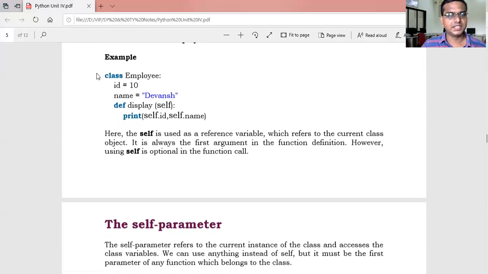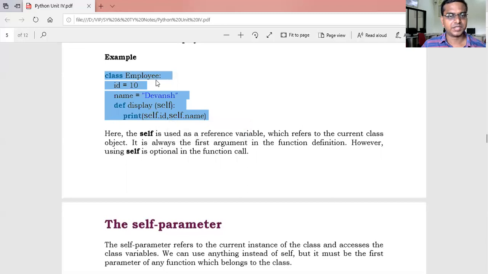Then class is a keyword, Employee is the name of the class, colon sign. ID is an attribute which we declare like a variable, ID equals 10 and name equals Devansh. The def keyword defines that we can declare a method here. So the def keyword is here and the name of that method or function is display. To access the parameters from that class, we define the self attribute, that is self, a reference variable. Print self.id and self.name. It is the syntax of the class.